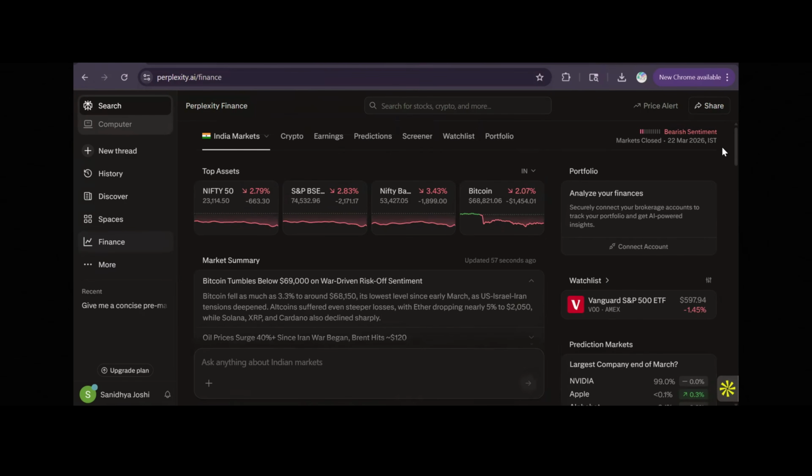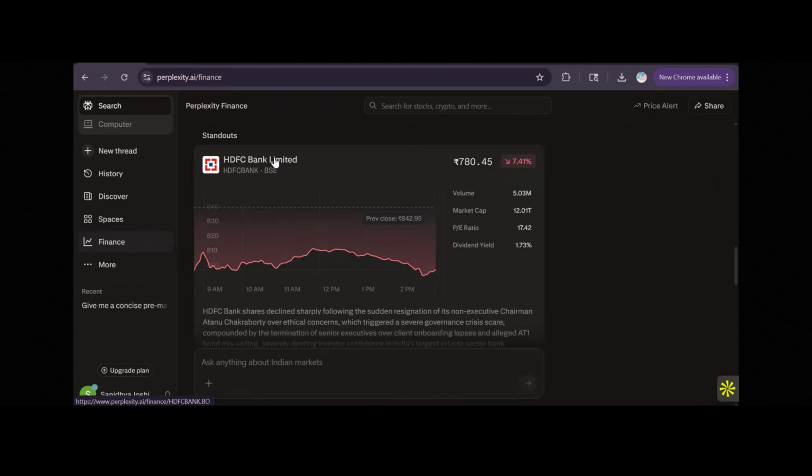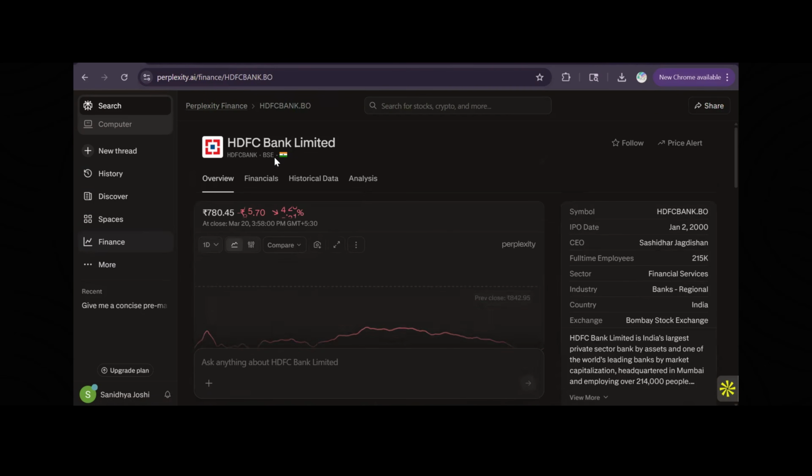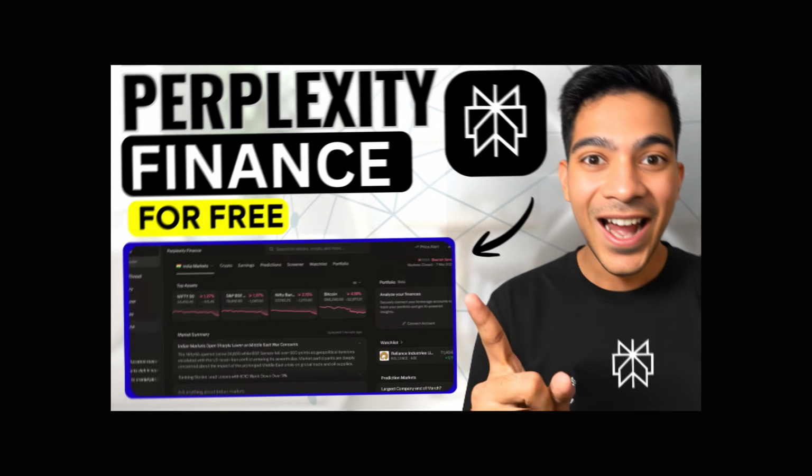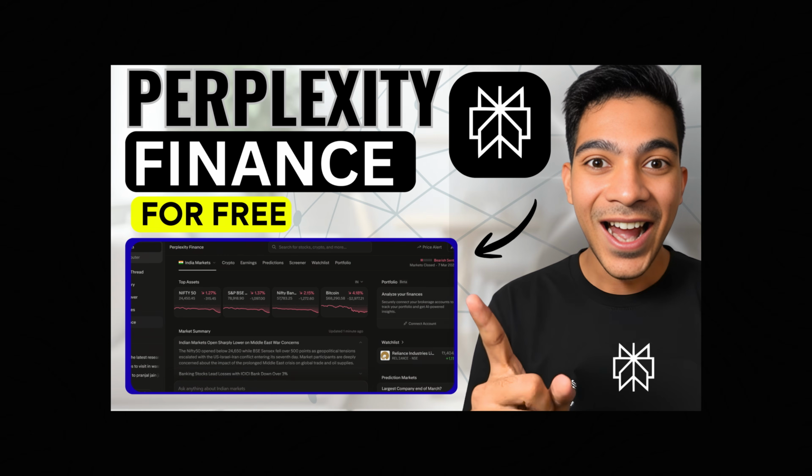So tool number one is Perplexity Finance, and you can start using this from today, right now, for free. Whether you want a summary of the markets for today, or you are digging deep into a particular stock, you can do all of that in Perplexity Finance. Or you're someone who wants to track the market, see the different prices, crypto, equity, gold, or you want to just see the news for the day, you can do all of that in Perplexity Finance. And if you want to understand how you can use that tool in detail, you can check out this video, and you can find the link to that video in the description.